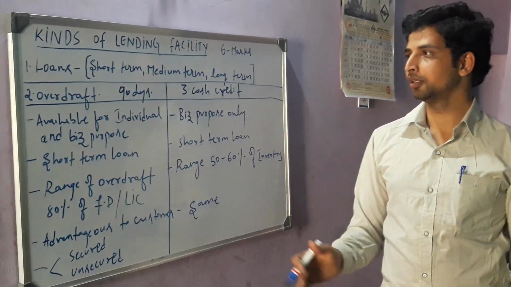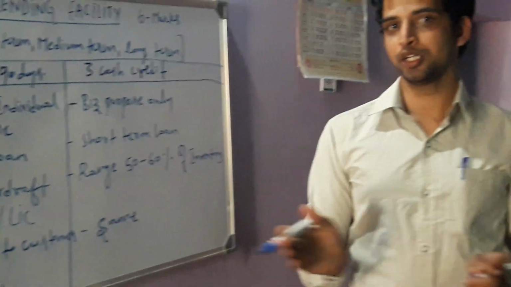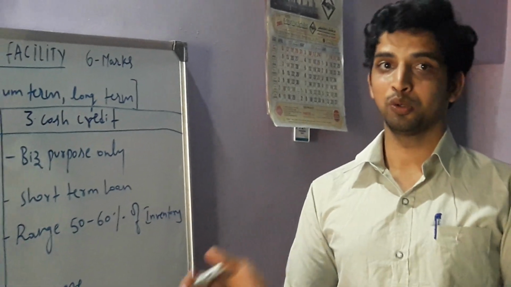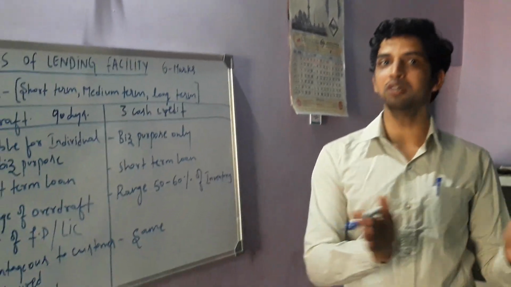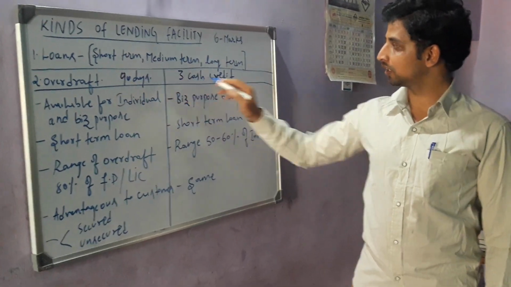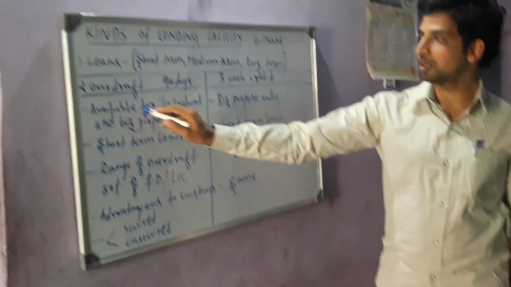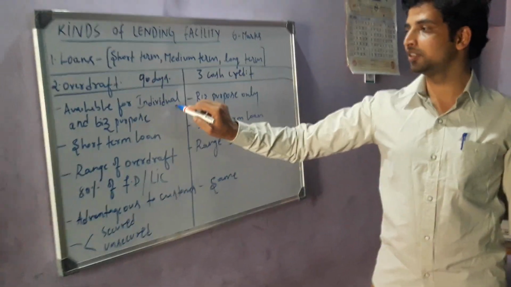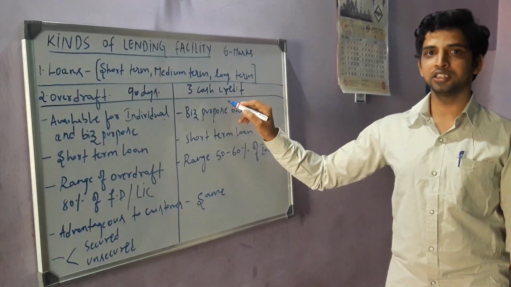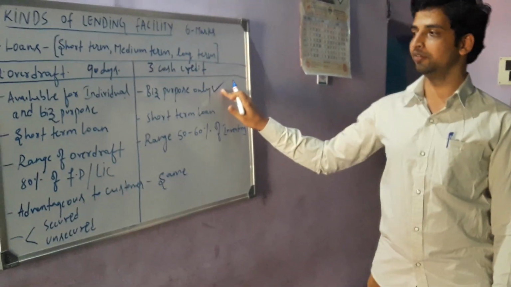Now, cash credit. Cash credit is a short-term facility provided by the banker to business holders for a short-term duration. Now we find that overdraft is also for short-term purpose, and cash credit is also for short-term purpose. Now we will find the differences. The overdraft facility is available for individuals and business purposes, whereas the cash credit facility is available only for business purposes. It is not available for individuals.